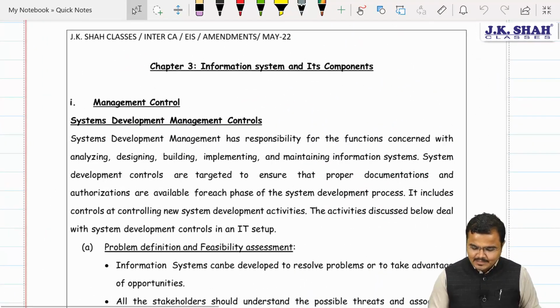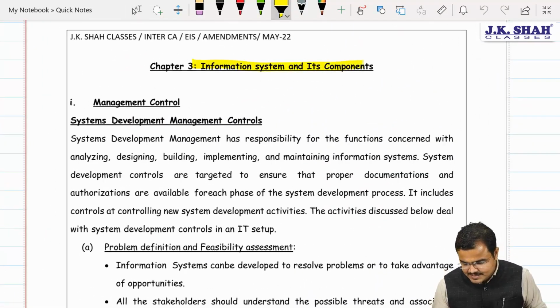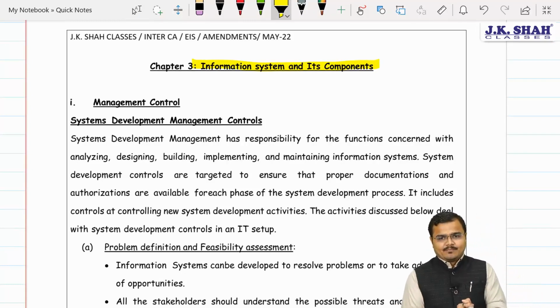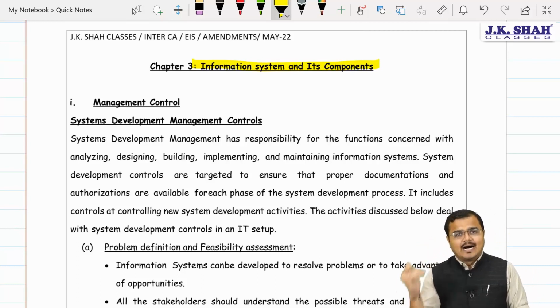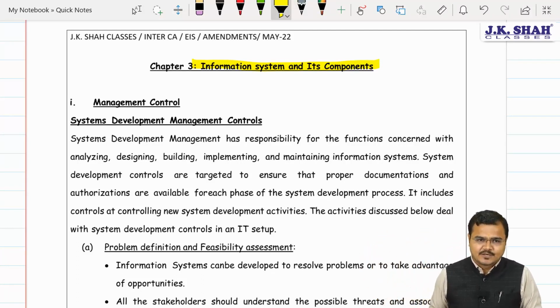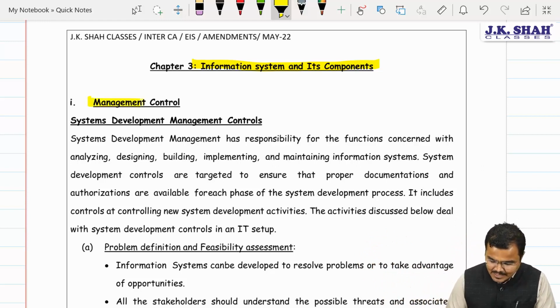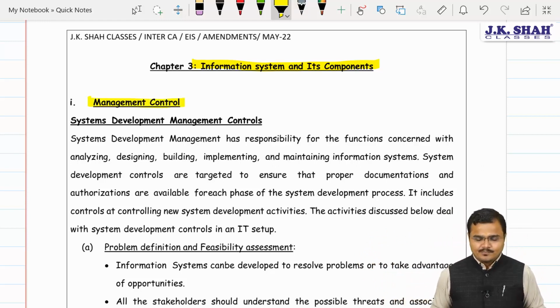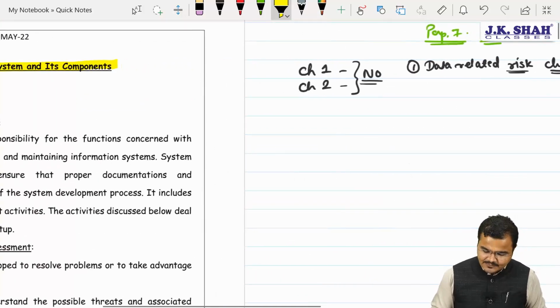Chapter number 3, as you all know, is Information Systems and its Components. The first change is within the content of the explanation of controls on the basis of IS functions. Yes sir. Management control. Chartered, do you remember management control? Yes sir. I'll just give you a quick reminder.